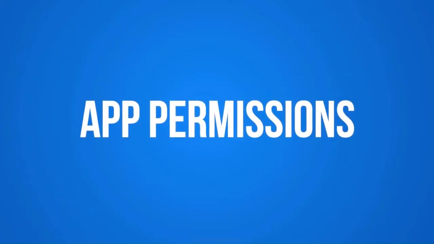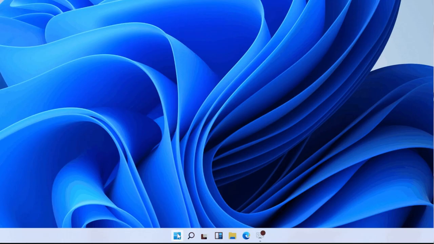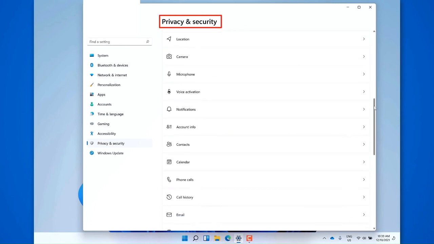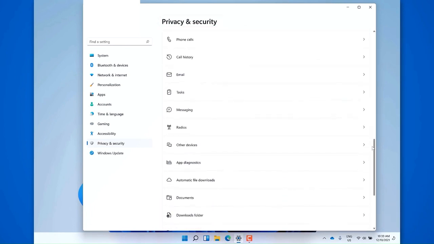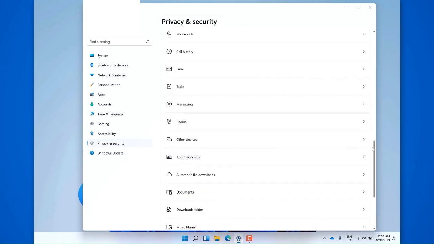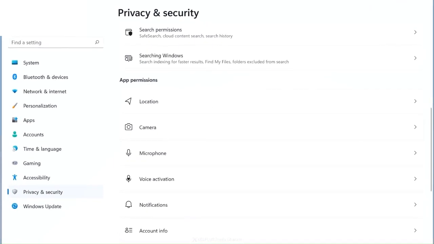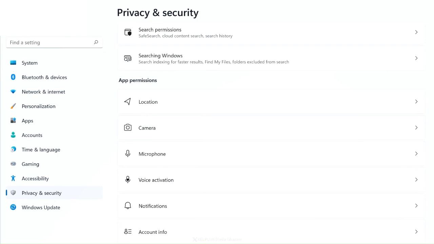Next up in Privacy and Security is app permissions. An app on your computer may require specific access to function properly, like to your physical location, to your camera, microphone, and other devices. Now, that may make sense for some apps, but definitely not for all. Let's change that. Similar to Windows 10, you can manage app permissions by category. It's a long list and I'm not going to go through the entire thing here, but I recommend that you go through these on your own and decide for yourself which access you want to give to which app. Many of these settings can be disabled altogether or only for specific apps.